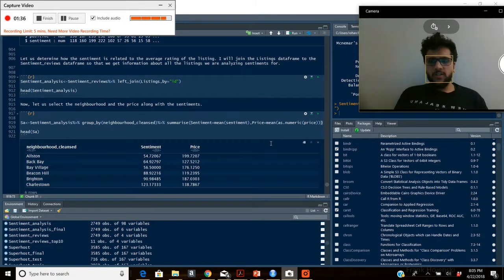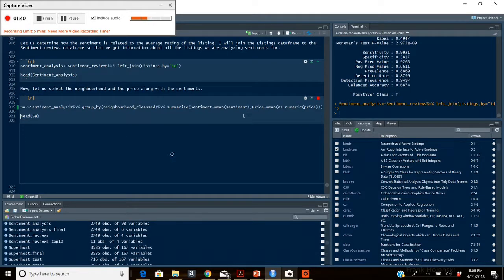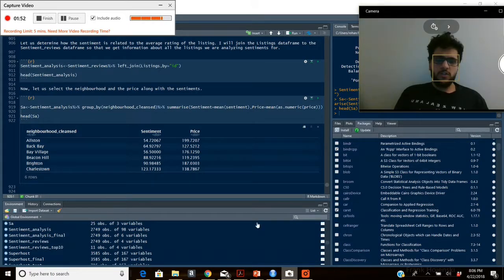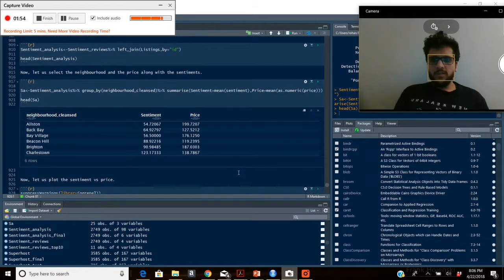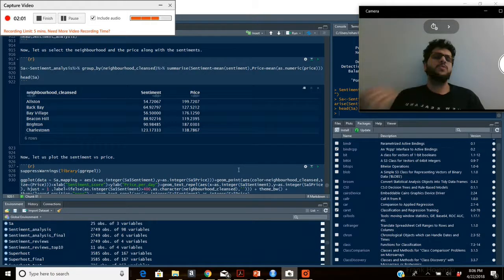After running the data frame, as we can see here, I have this data frame which shows that Allston, for example, has an overall sentiment score of 54, while the average price is $200 per night. Now the idea here is to plot and analyze what sort of sentiment is attached to each neighborhood and how expensive it is to actually stay in that neighborhood.